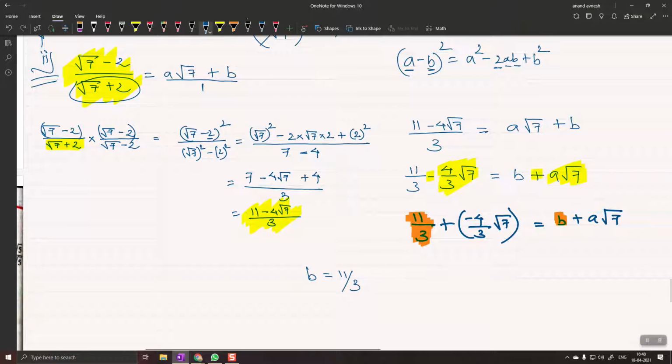ओके. इफ आई हैव a ओवर हियर, √7 के साथ a मल्टीप्लाइड है, यहाँ पे √7 के साथ क्या मल्टीप्लाइड है? -4/3. Oh, I forgot Ananya is there. Ananya, next turn is yours. a is equal to -4/3. So we have got a and b. a is -4/3 and b is 11/3.